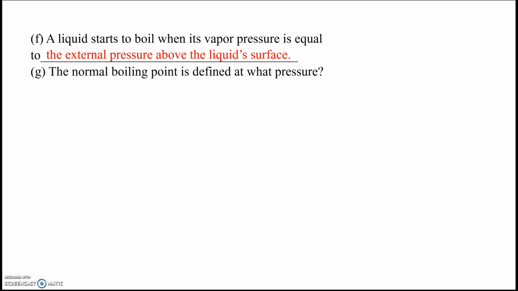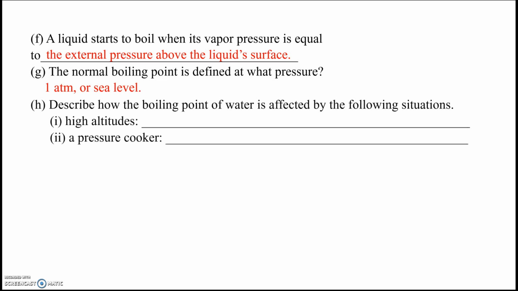All right, we're almost finished. This will be a short video. We're on question F. A liquid starts to boil when its vapor pressure is equal to the external pressure above the liquid's surface. The normal boiling point is defined at 1 atmosphere or sea level.